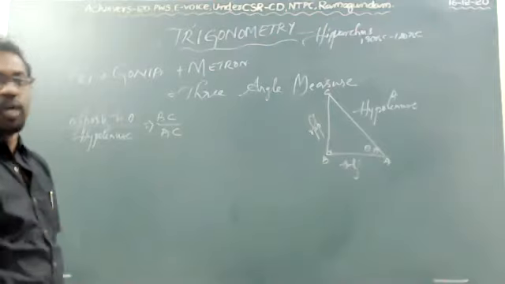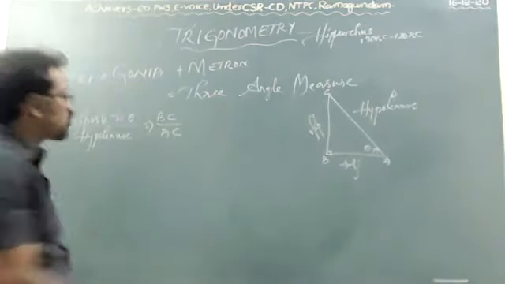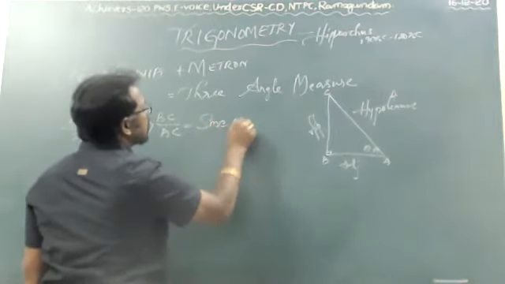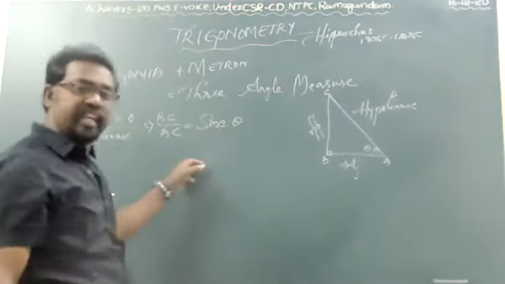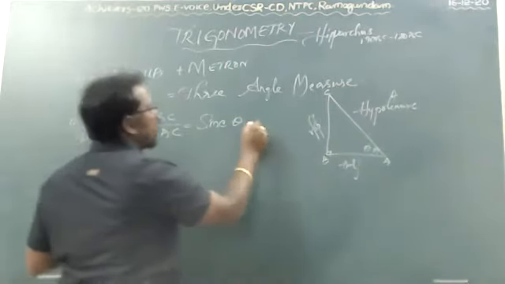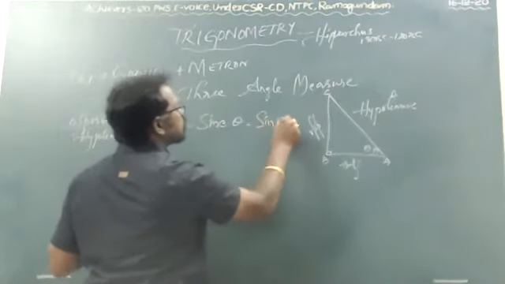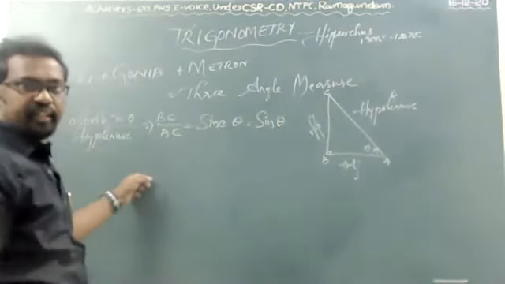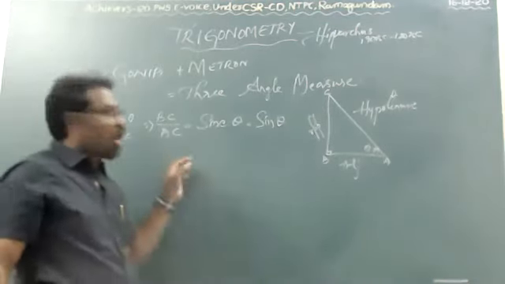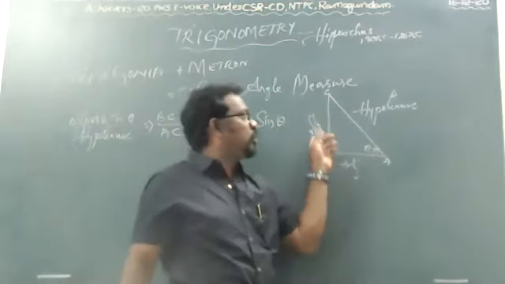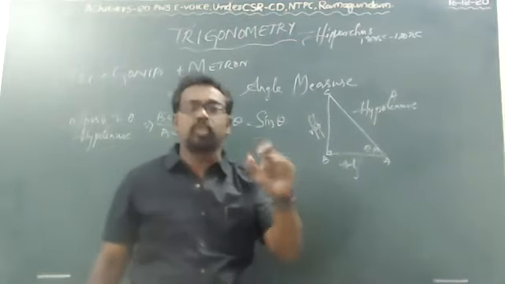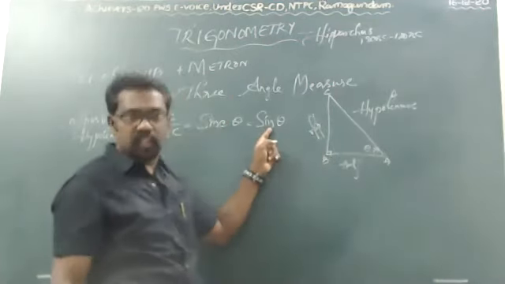This ratio Mr. Hipparchus introduced as sin theta, S-I-N-E, sin theta, but briefly we can write it as sin theta. Opposite by hypotenuse, the great Hipparchus introduced this ratio named as sin theta.